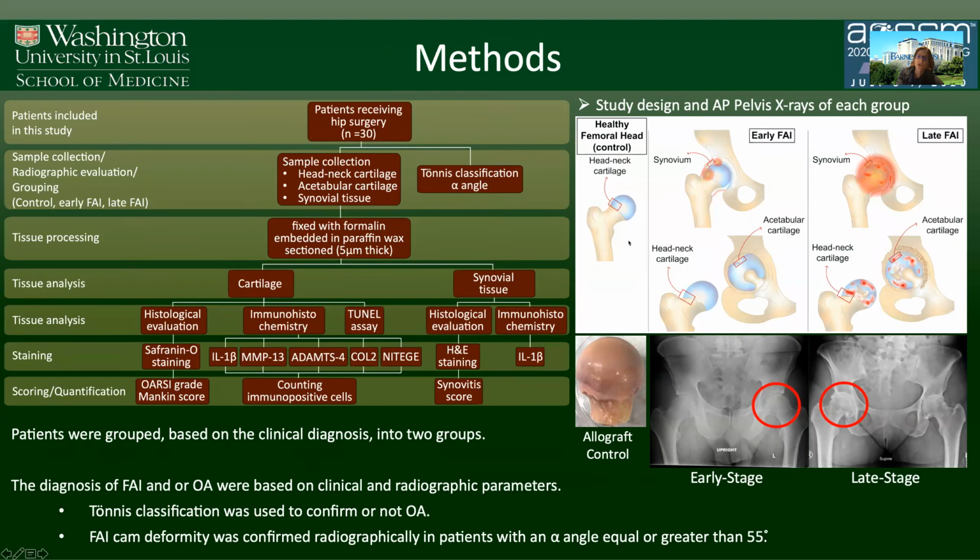As a control, we used femoral heads from fresh osteochondral allografts. What we studied in these patients was basically the structure of the tissue using safranin staining, and we also studied the inflammation through expression of inflammatory markers such as IL-1, MMP13, and ADAMTS4.